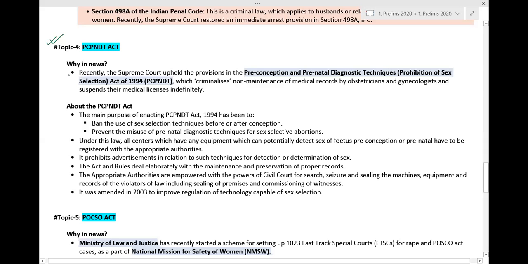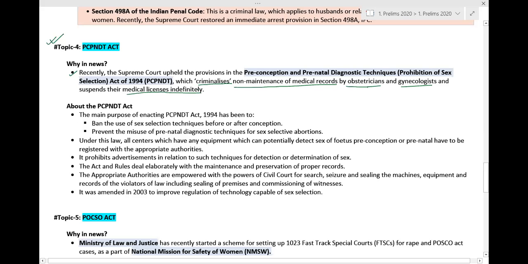So let us understand why it was in the news. Recently, the Supreme Court upheld the provision in the PCPNDT Act of 1994 which criminalizes the non-maintenance of medical records by obstetricians and gynecologists, and suspends their medical licenses indefinitely.